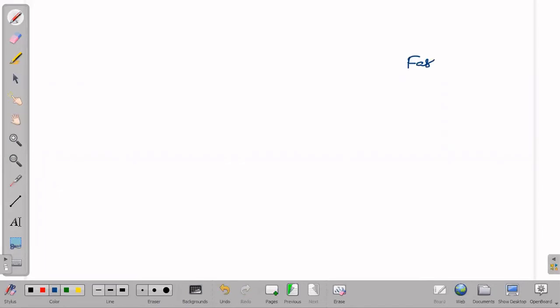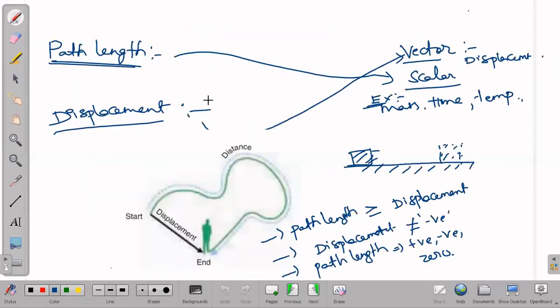To define this fastness or slowness of a person, we go with another physical quantity which explains clearly about this in terms of its magnitude. That physical quantity which explains fastness or slowness is speed. Speed I am indicating with the symbol V. And distance and displacement, whatever we have spoken about in the previous one, you will take it as S only. This also I'll take as X only. In some other cases, they may take it as D or X. I will be taking it as S.